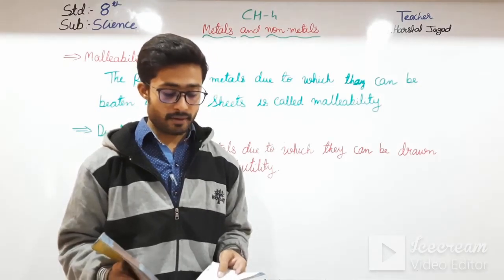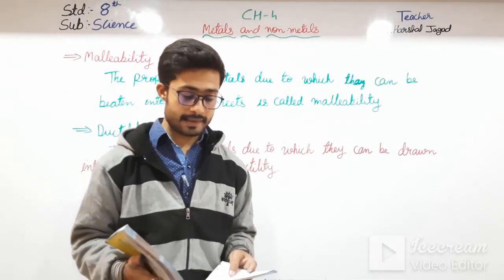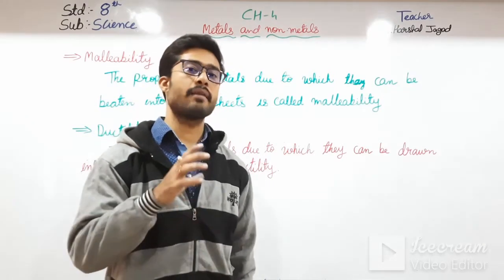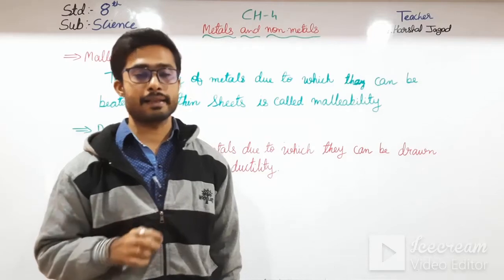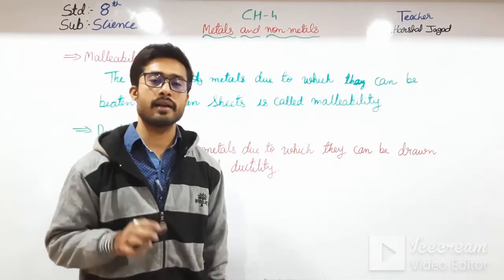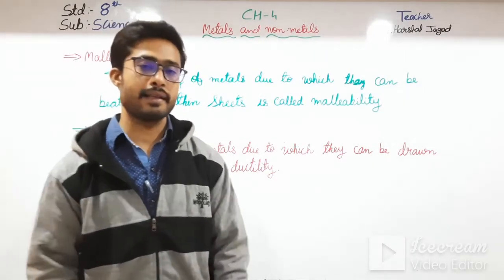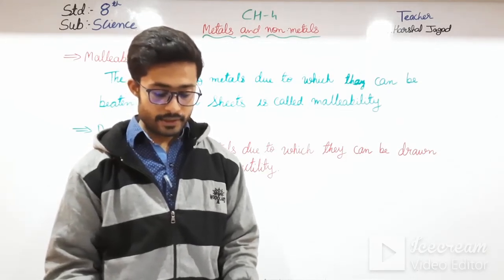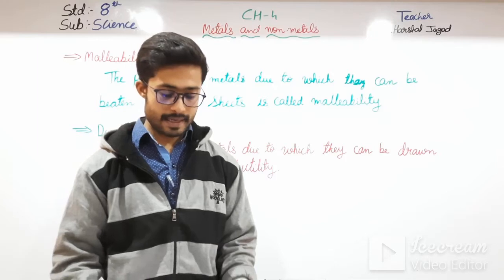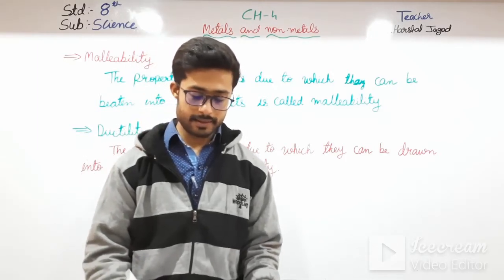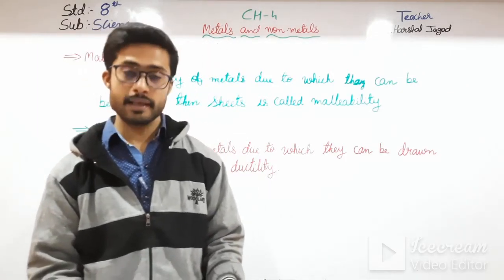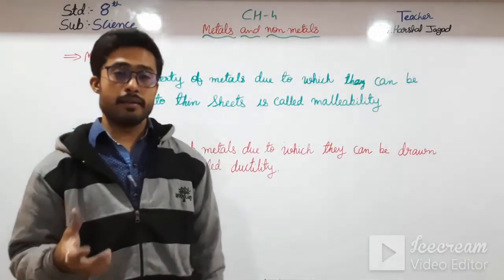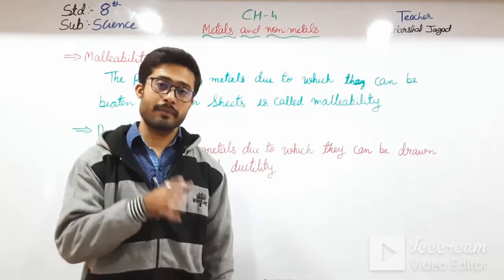Metals transmit or conduct electricity and hence are good conductors of electricity. See here, metals can easily pass electricity, so they are good conductors of electricity. For this reason they are used as electrical wires and cables. Silver is the best conductor of electricity, followed by copper. Here we know that silver has very high electric conductivity and also thermal conductivity.